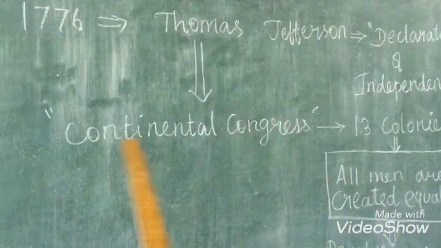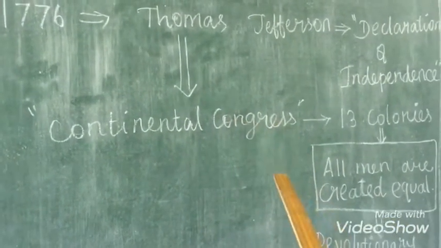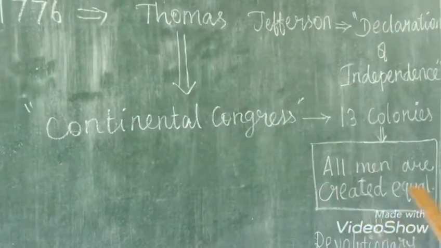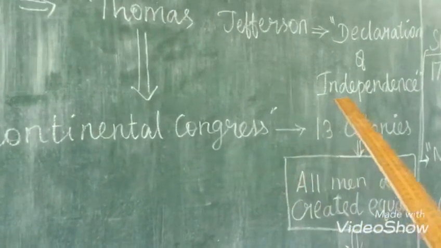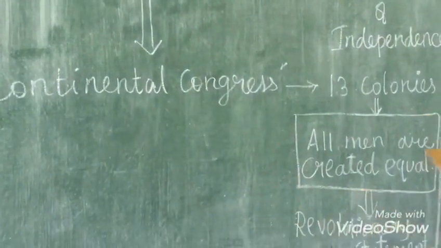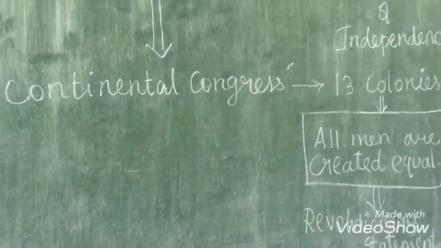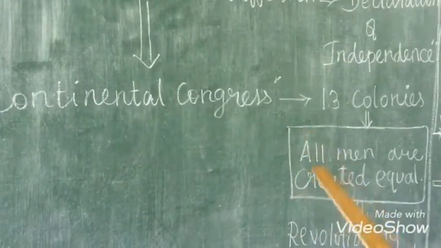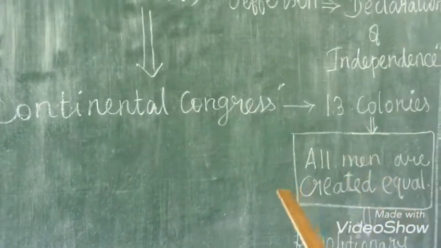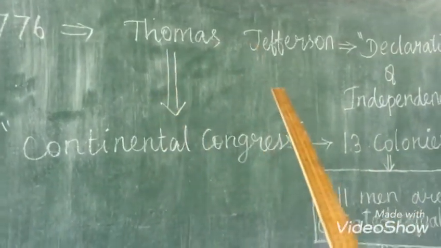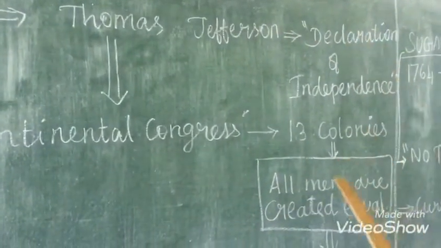In that public meeting, he declared that all men are created equal, which is the base for the Declaration of Independence. This statement became a revolutionary statement, and it became the reason for many revolutions at that time. This statement was created by Thomas Jefferson, who declared the independence.